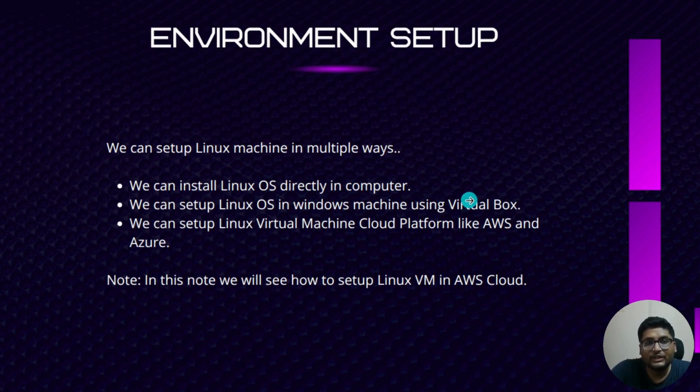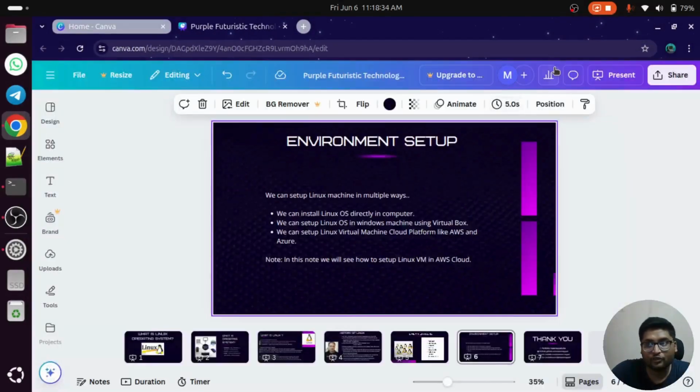Okay. So this is the most important thing, Linux environment setup. We can set up a Linux machine in multiple ways. There are multiple ways to install and use the Linux operating system. First, we can install the Linux operating system directly on a computer. Just like we install and set up the Windows operating system, we can install Linux directly on that computer. Basically, I am also using a Linux operating system.